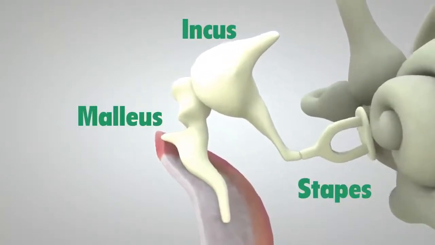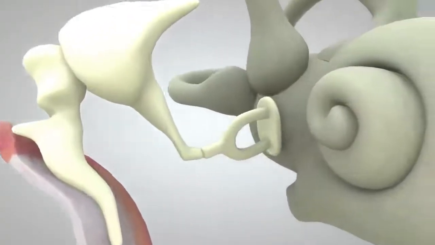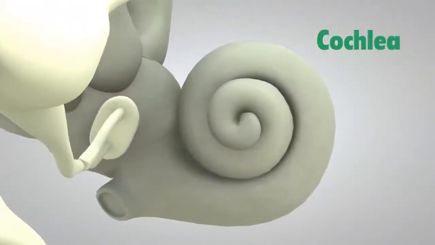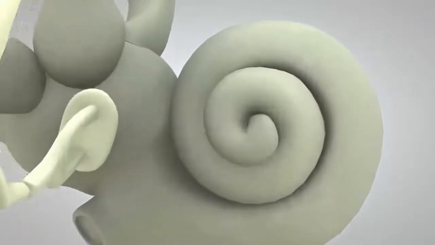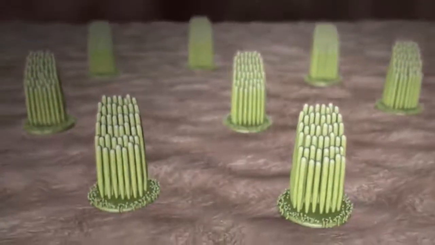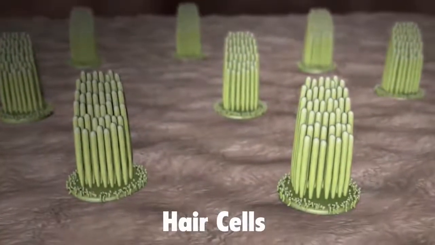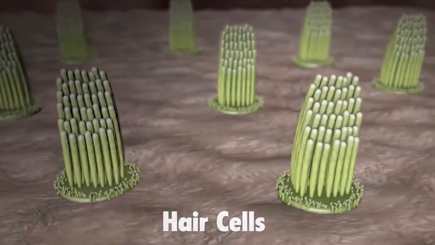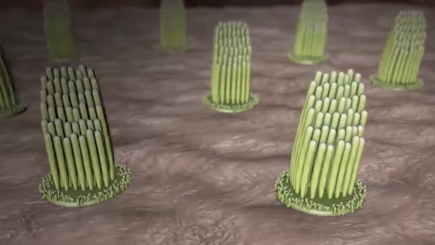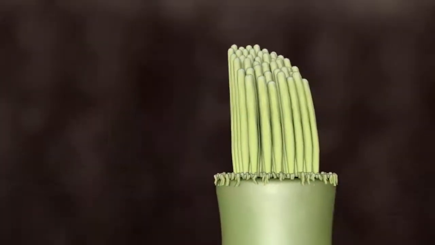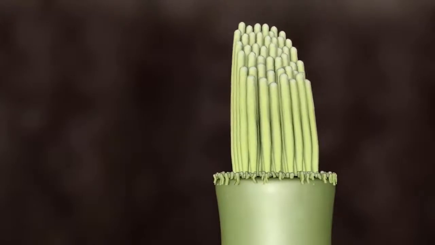These bones amplify, or increase, the sound vibrations and send them to the cochlea. The cochlea is shaped like a snail and is the size of a garden pea. It is filled with fluid, and the sound vibrations make this fluid ripple, which creates waves. Hair-like structures called stereocilia sit on top of hair cells and are grouped together as hair cell bundles inside the cochlea. The hair cells inside the cochlea ride these waves, and the hair bundles are moved. The hair bundle on top of the hair cell turns these movements into electrical signals.